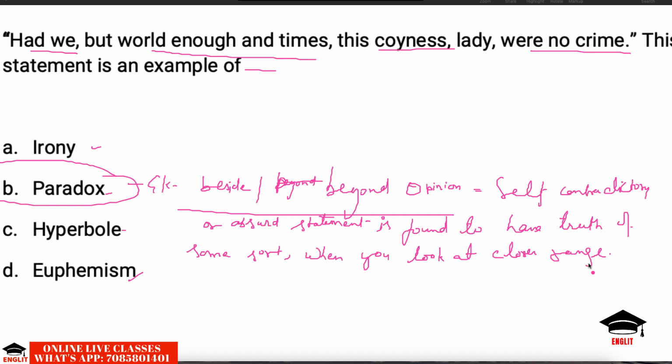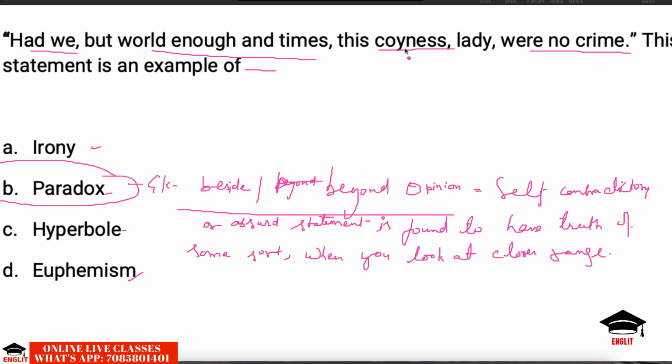truth. Just like "child is the father of man." On the surface level it seems quite absurd, quite irrational. How can a child be the father of man? But when you try to interpret it from the philosophy of Wordsworth himself, from his point of view, we can find some truth. Similarly, in this statement, the poet wants to say that the beloved is showing some kind